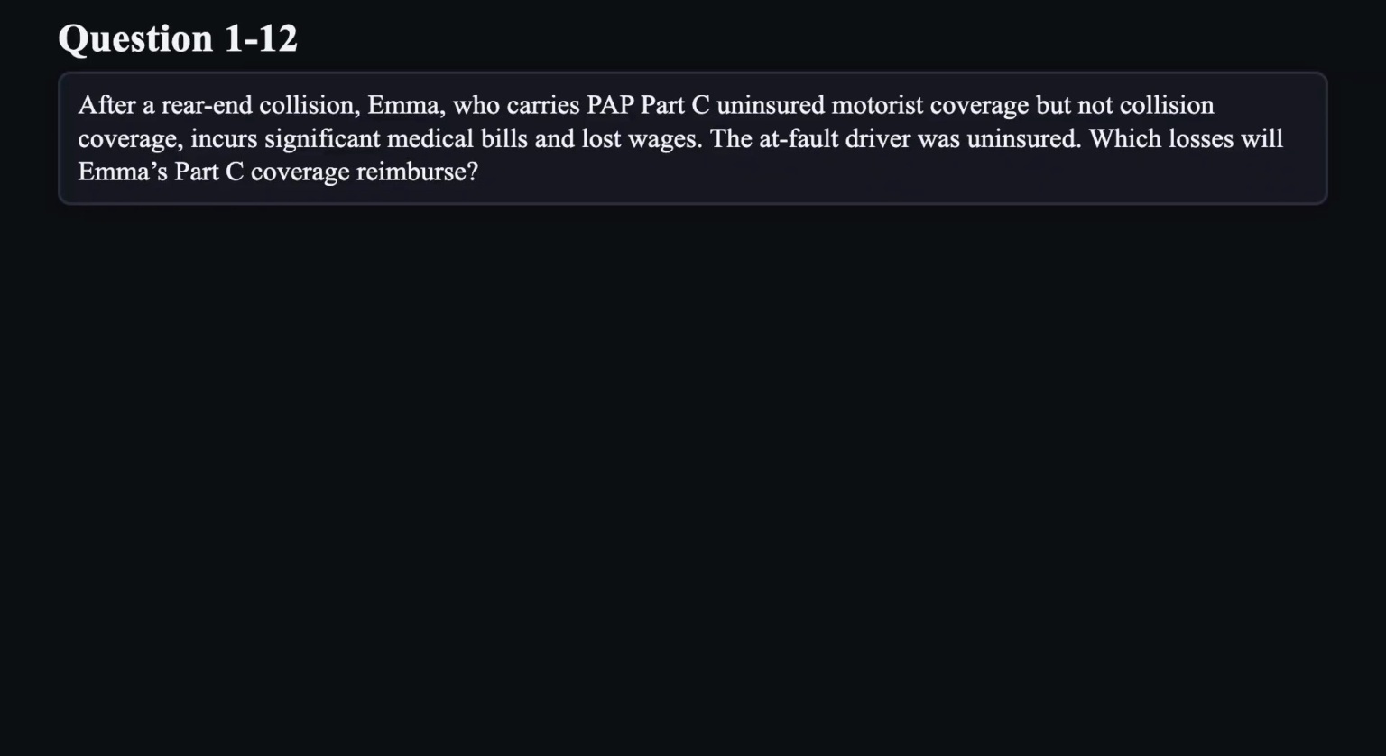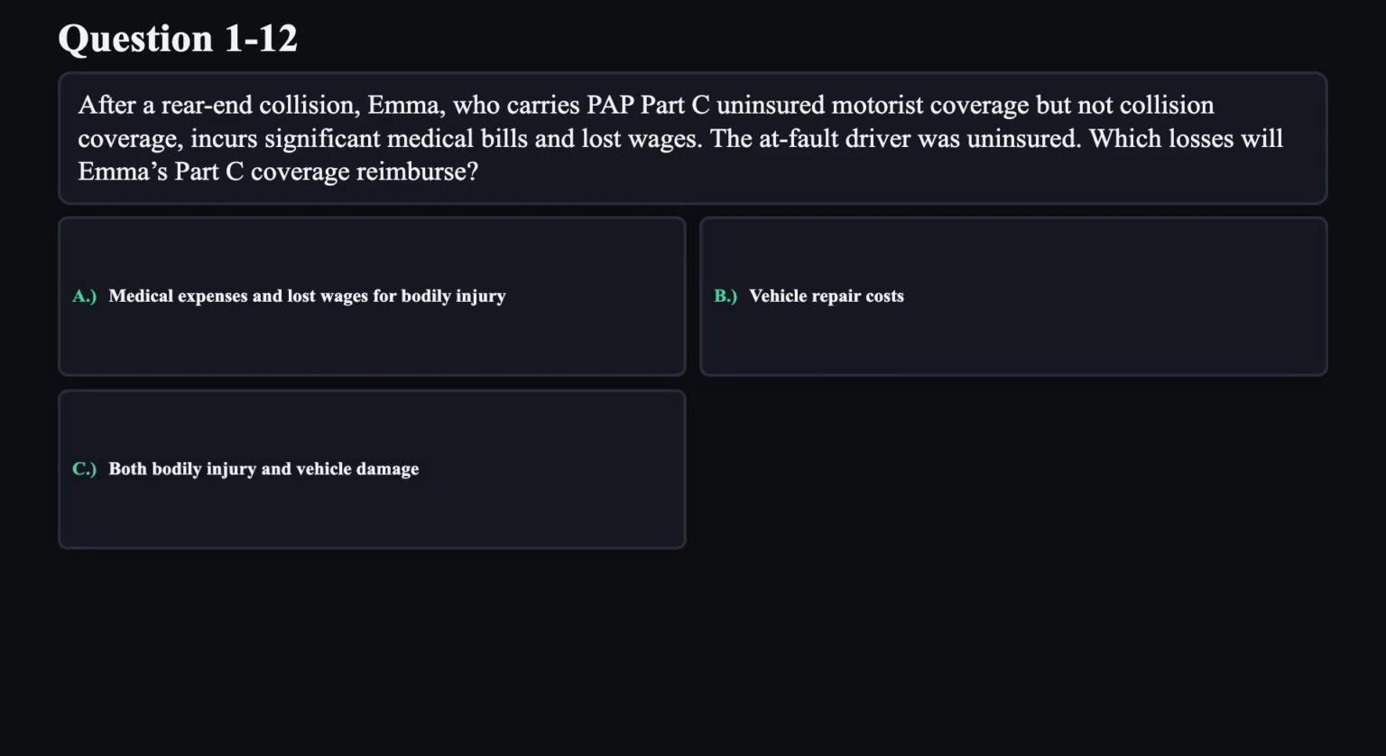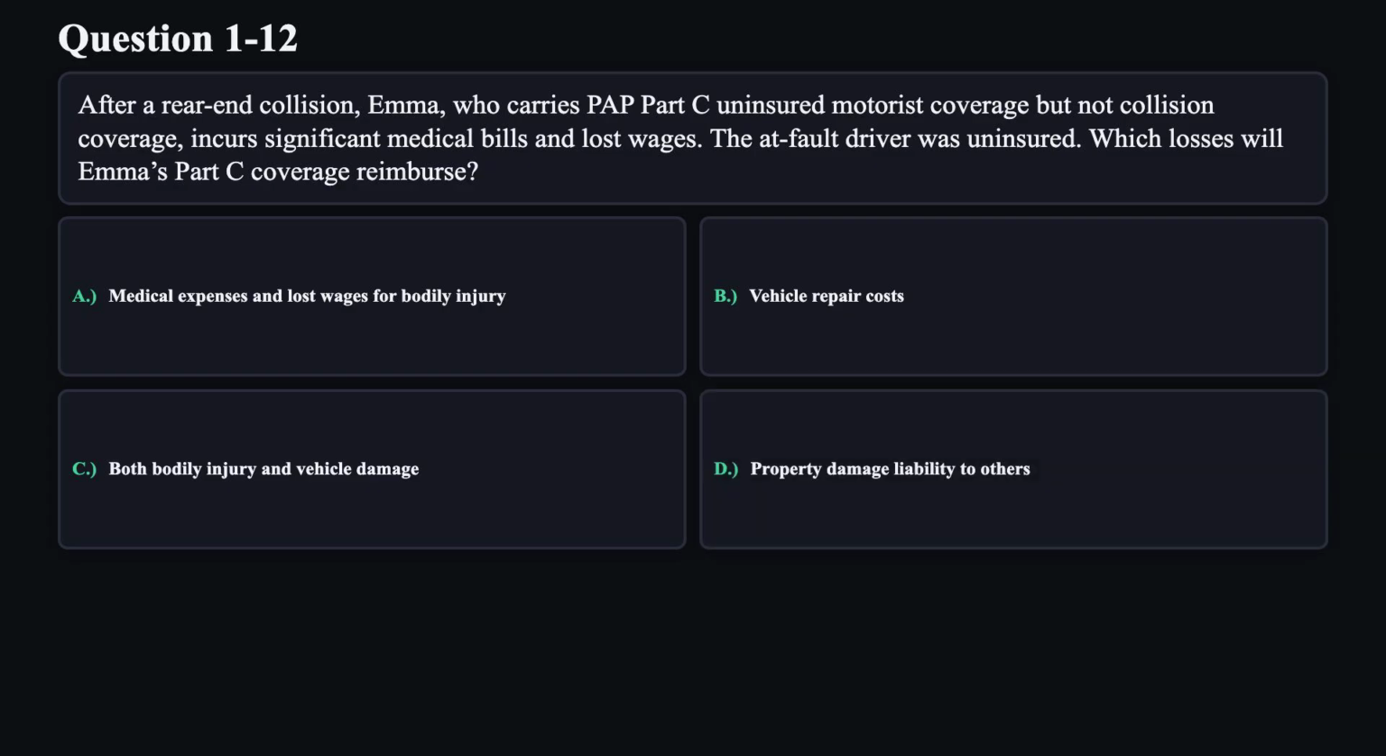Question 12. After a rear-end collision, Emma, who carries PAP Part C uninsured motorist coverage but not collision coverage, incurs significant medical bills and lost wages. The at-fault driver was uninsured. Which losses will Emma's Part C coverage reimburse? A. Medical expenses and lost wages for bodily injury. B. Vehicle repair cost. C. Both bodily injury and vehicle damage. D. Property damage liability to others.